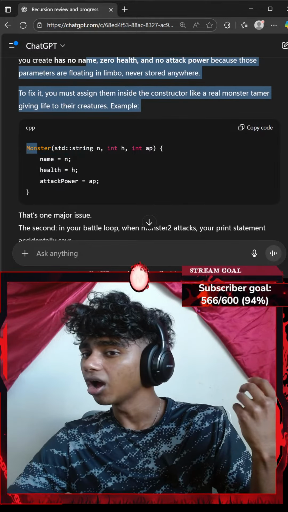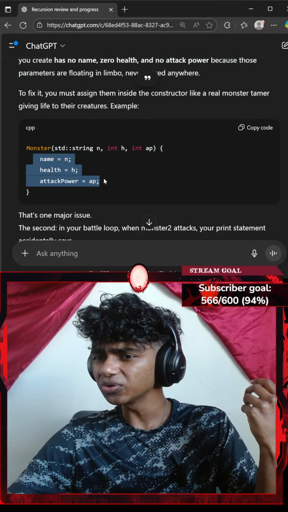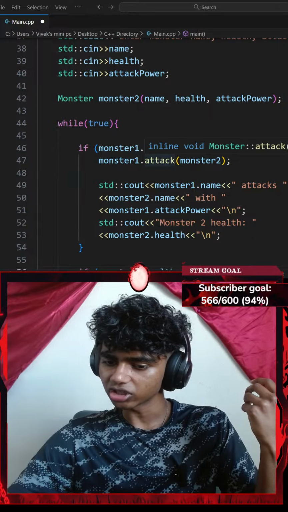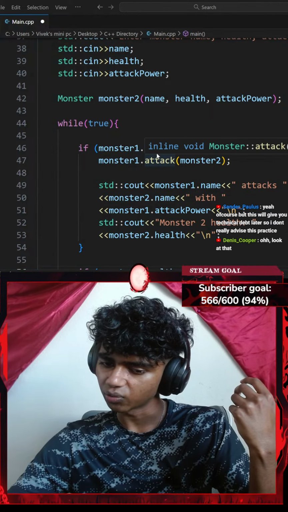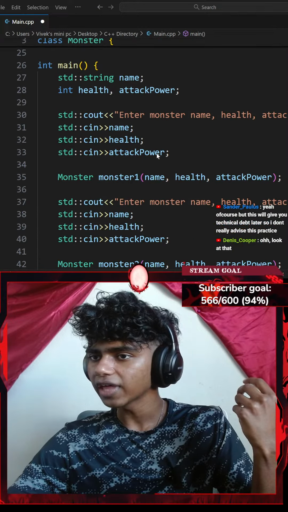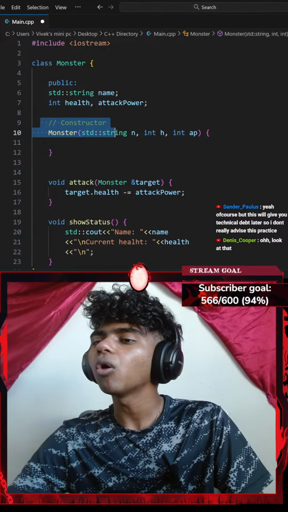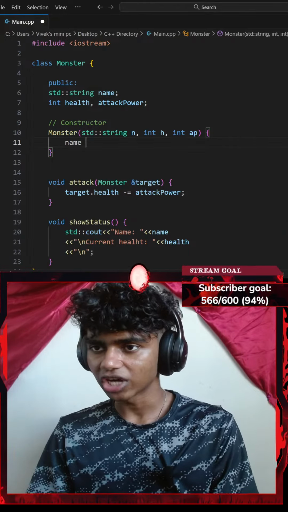For example, monster. Okay, didn't I do this? I think I did that. I'm pretty sure I added a constructor here, of course, but this will give you technical depth later, so I don't really advise this. Oh, look at that. Guys, didn't I add a constructor? I'm pretty sure I did. Oh, I forgot to fill in my parameters for my constructor. Guys, I think I got distracted.